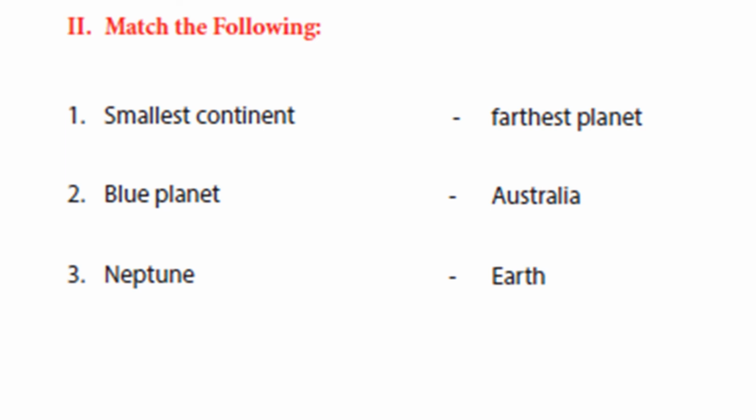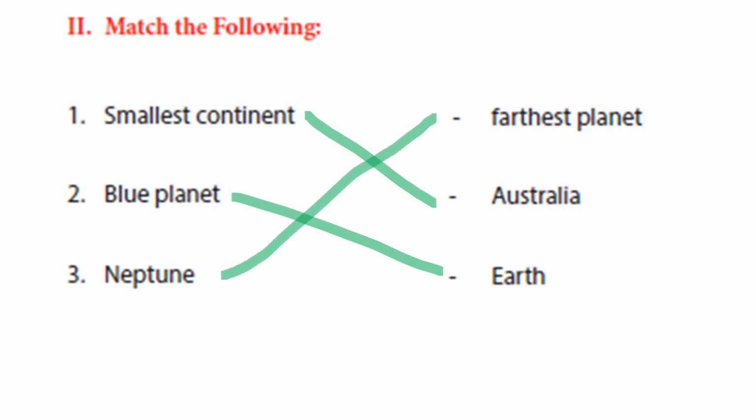Match the following. Smallest continent. Which one is the smallest continent? Australia is the smallest continent. Next one is blue planet. Which one is the blue planet? Earth is the blue planet. Next one, Neptune is the farthest planet. These are all the correct answers. You have to verify with your answer.